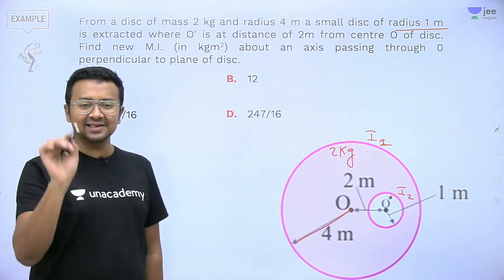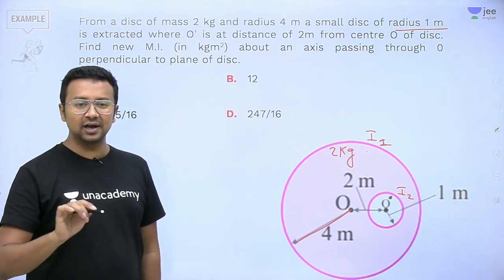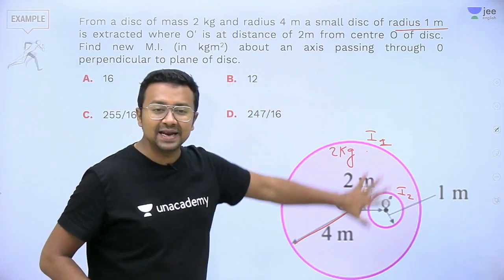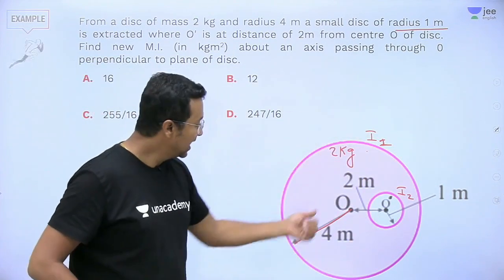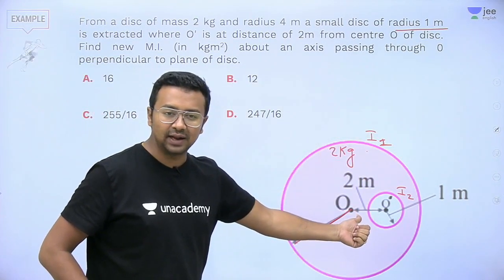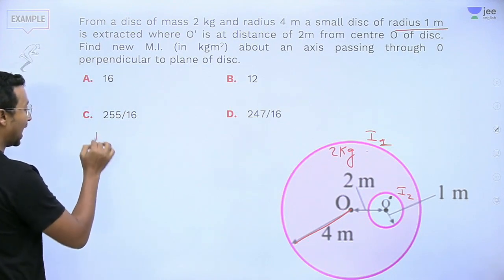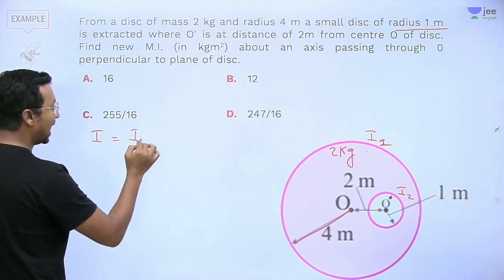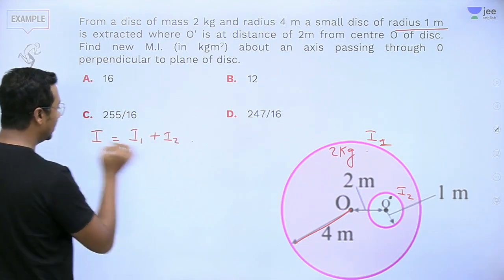Then I can say the moment of inertia of the entire complete disc about the same axis of rotation will be equal to I, that will be equal to I1 plus I2.